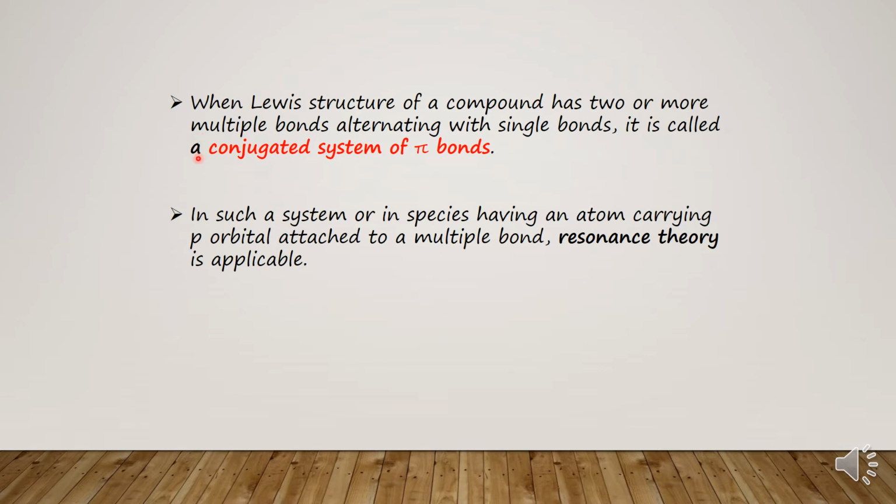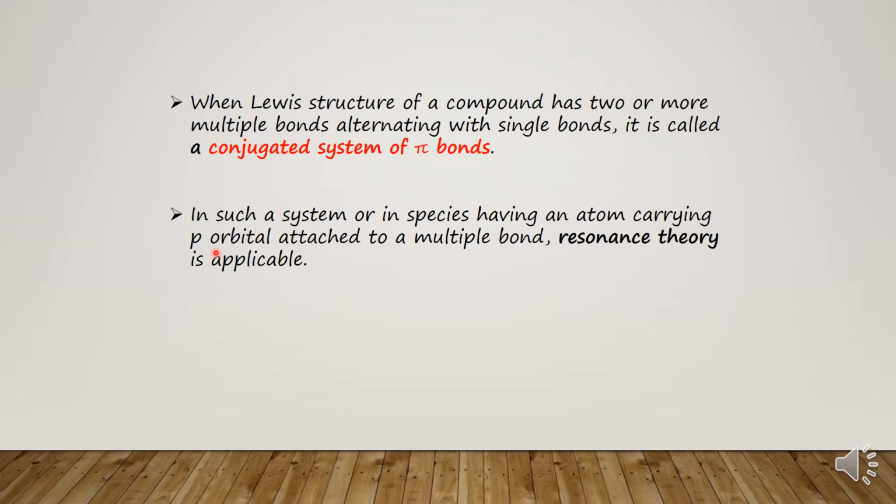Now children, I want to introduce one term, that is conjugated system. When the Lewis structure of a compound has two or more multiple bonds alternating with single bonds, like we were saying that in the benzene molecule there are alternate single and double covalent bonds, that system is called a conjugated system of pi bonds.